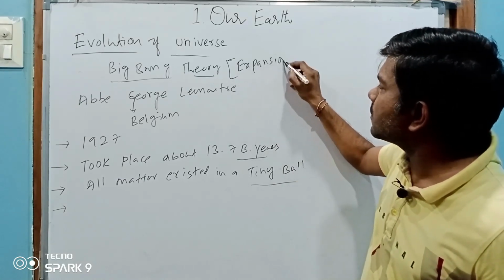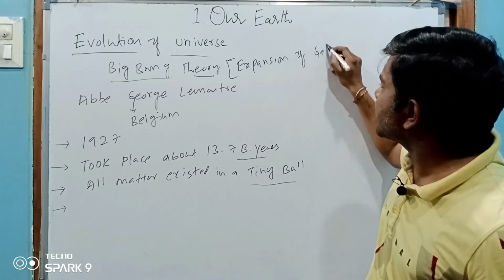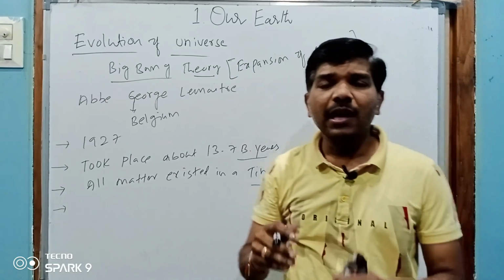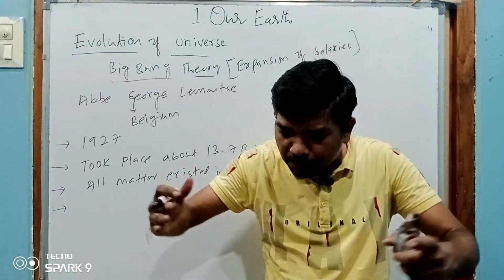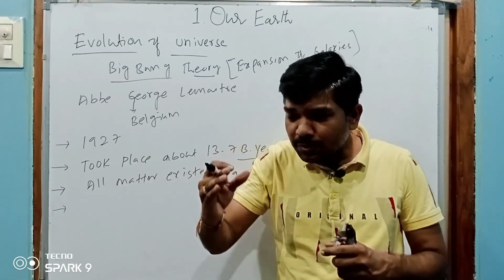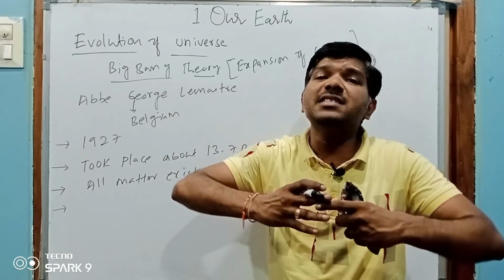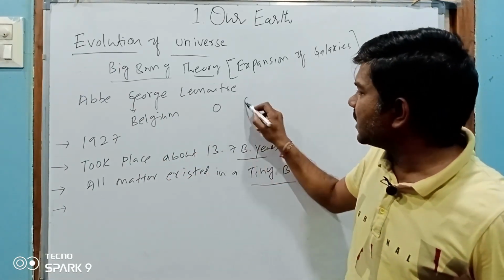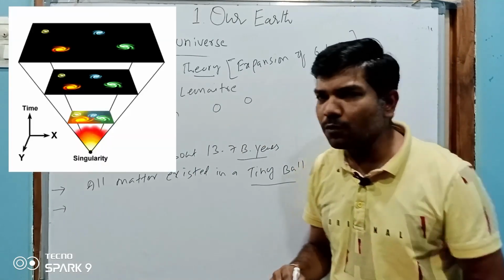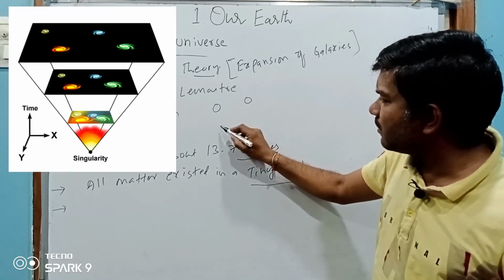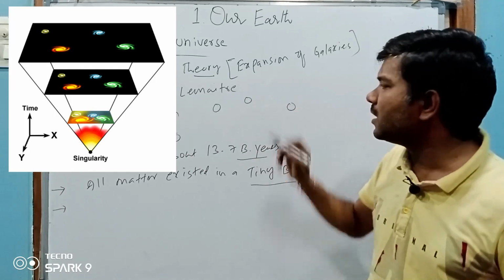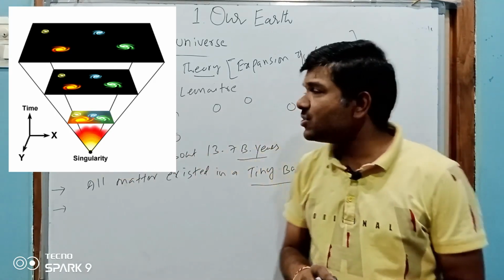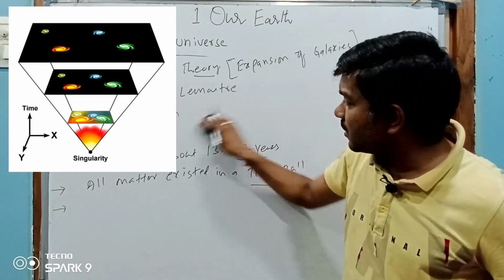This Big Bang theory can also be called the expansion of galaxies theory, because our galaxies are expanding, because the distance between one galaxy and another galaxy is increasing. For example, this is one galaxy; after a few million years, this galaxy will be here and this galaxy will be here. The places will change because the distance among the galaxies keeps changing.